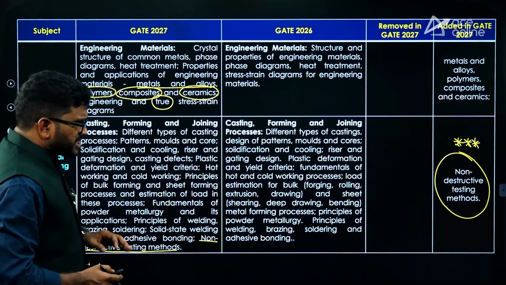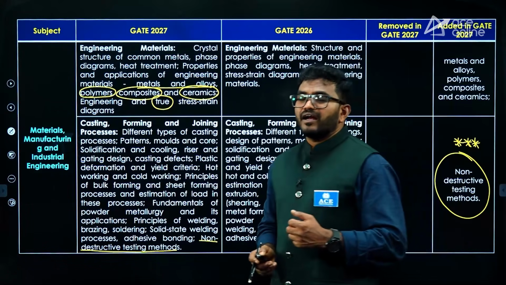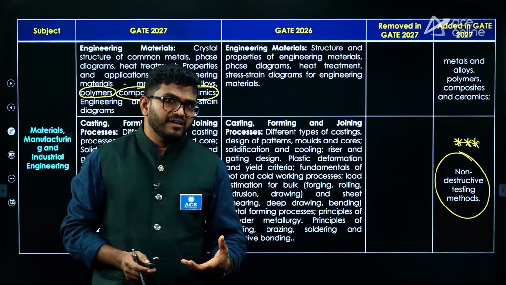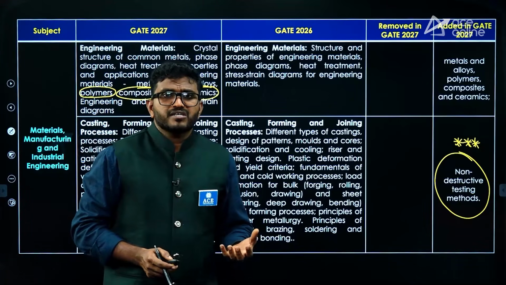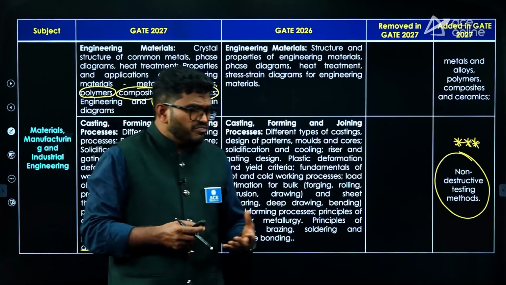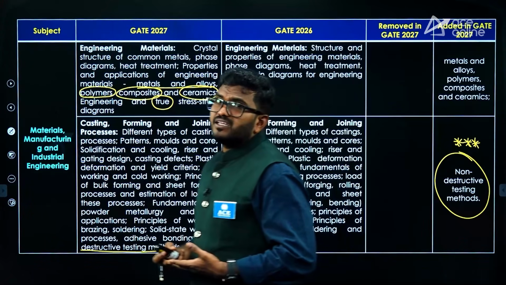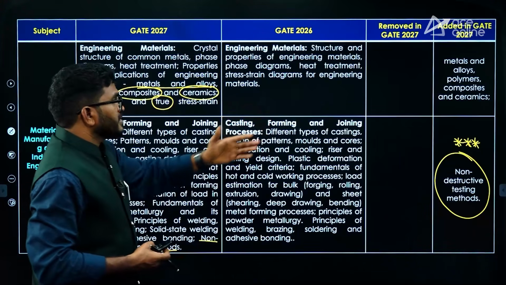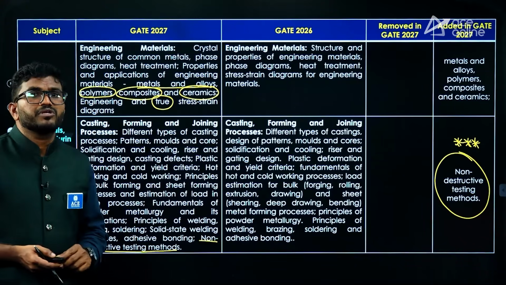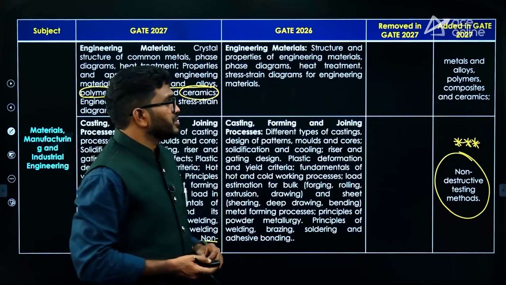And in the production part, they gave major changes actually. Major additions. They are moving towards advanced technologies like advanced materials. Previously, polymers were not there, composites were not there, ceramics were not there. All these topics are added because nowadays the world is moving towards advanced technology, advanced materials. That's why they added some new syllabus. In production, a new topic they added, especially non-destructive testing methods. As a mechanical engineer, you should know about these methods.